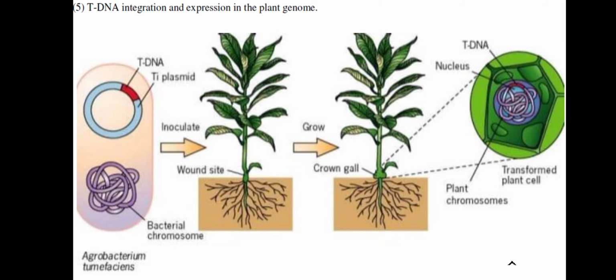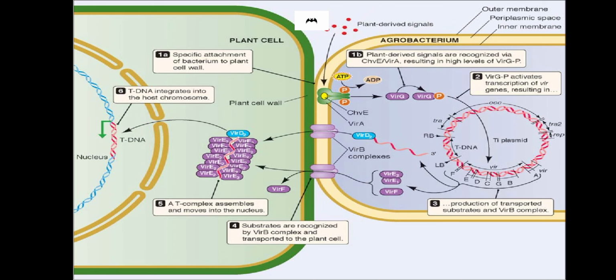Okay, let's begin, and this is the figure we will see as a reference. At 1A, specific attachment of the bacterium to the plant takes place. The bacterium attaches itself to the wounded plant cell, and senses the plant-derived signal secreted by the plant cell, that is acetosyringone, which is recognized by the Vir A protein.